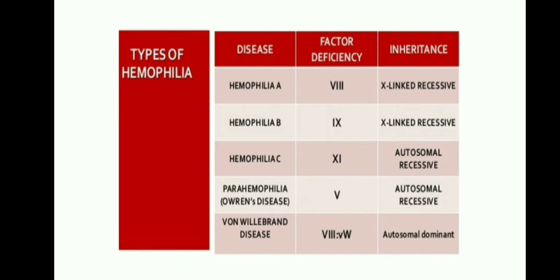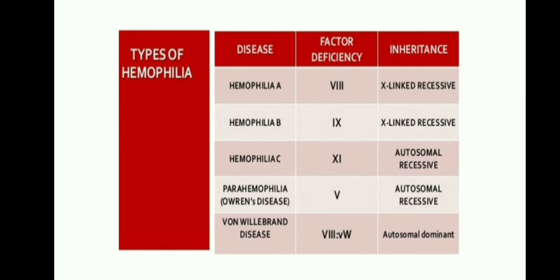So these are the 5 types of hemophilia: hemophilia A, hemophilia B, hemophilia C, parahemophilia, and von Willebrand disease. Von Willebrand disease is autosomal dominant, but the remaining are all recessive.